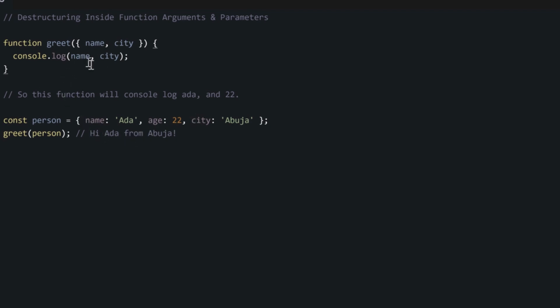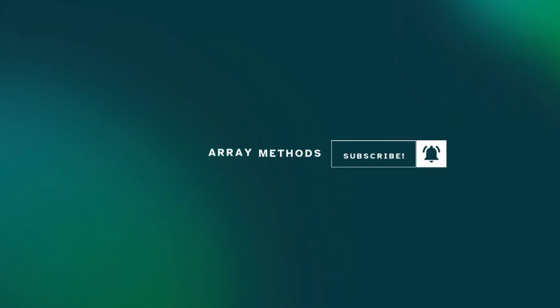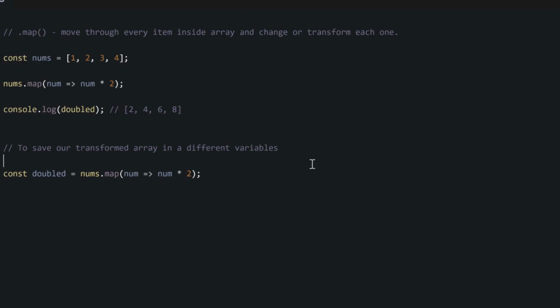Now we are done with the structure key objects. At this point in our course, we are going to move on to array methods. Yes, we didn't talk about array methods before. Array methods are where we do things to modify, change, lengthen, or reduce our array. We have not talked about some popular array methods, but they are very important because you are going to use them in React and other JavaScript libraries and frameworks.